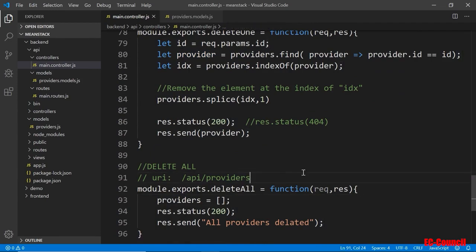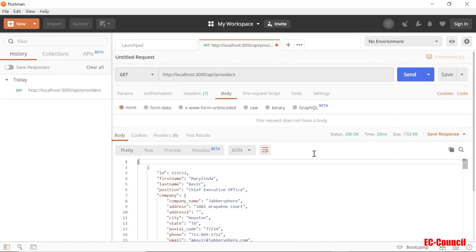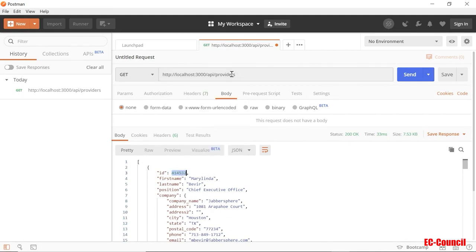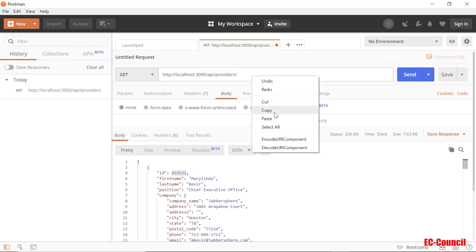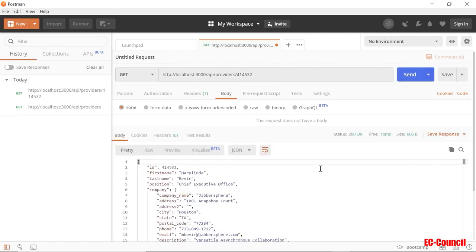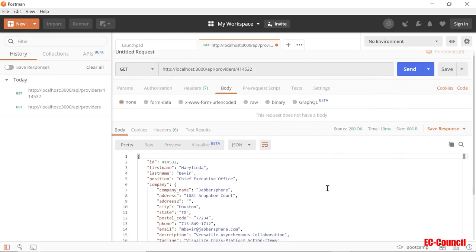Okay, so let's go back to Postman. And now, so we got that get all. Now, if I want to get only the first one here, I'm going to just basically copy this ID, copy it, and paste it to the API address up here. Will be slash, and then paste in the ID. Now, if I click send again, so now you can see it only gets that single individual provider. If I scroll down, you see there's only one.